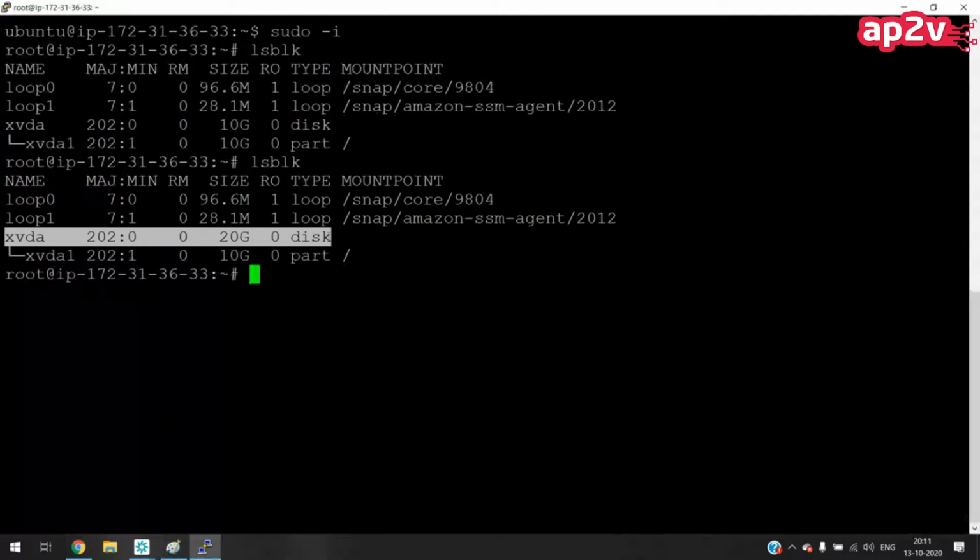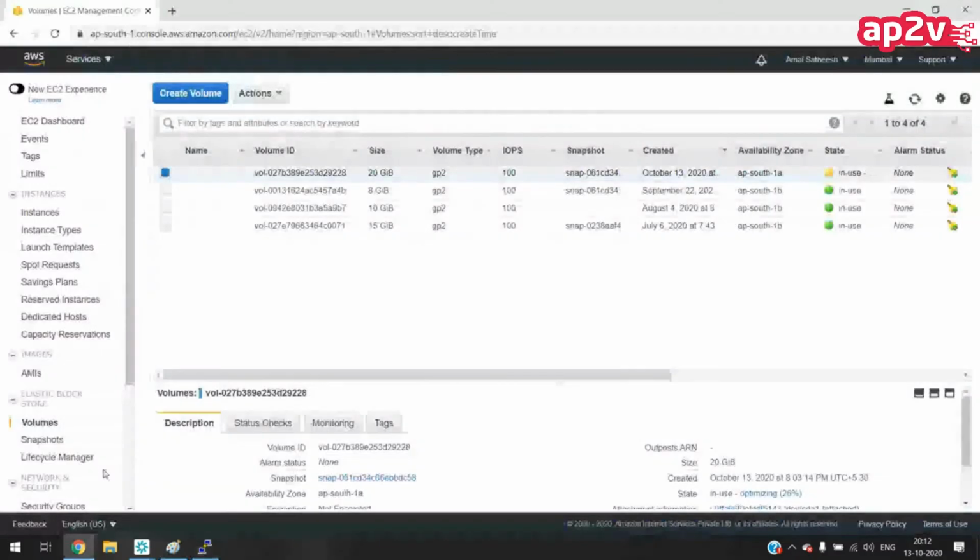As we discussed, this is an ephemeral disk. Whenever we delete the instance, all the data in this root disk will be automatically deleted, right? Yes, sir. So I don't want this to happen. I want the data even if the instance gets deleted. So we will not save any data into the root disk. Instead, I will create one more disk and save the data inside that disk. For that, there's a create volume option here.